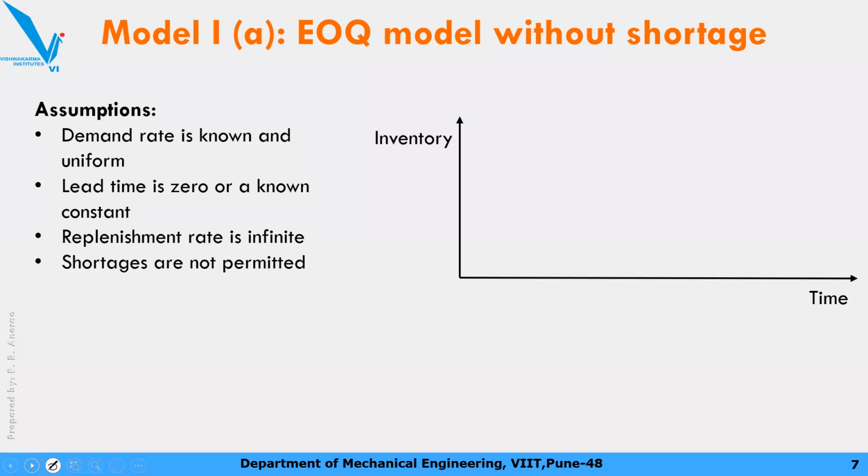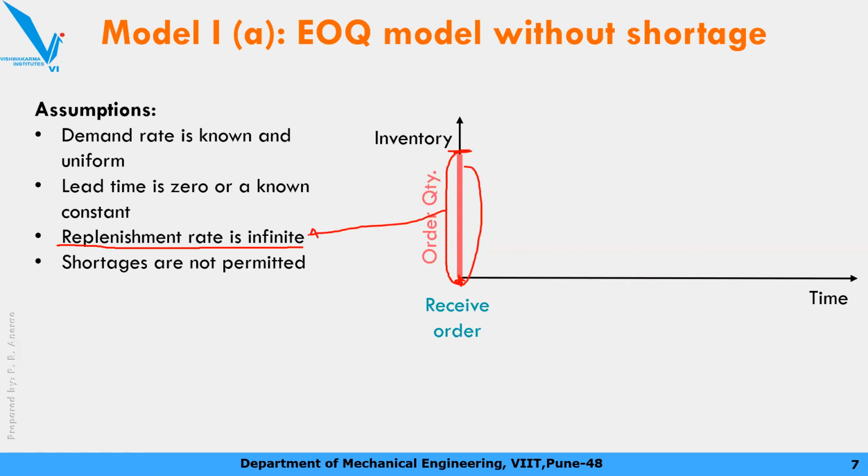ठीक है। Now a situation arrives, आपका वो ट्रक जो भरा हुआ ट्रक है वो आ गया कंपनी में। So that means you received the order, and now due to the replenishment rate being infinite, that means within a small period of time your inventory is full, so this is your order quantity। order कितना किया था वो पूरा का पूरा भर गया आपका इन्वेंट्री में within a small time or negligible time। So that's why the line is straight vertical। This vertical line represents this assumption।